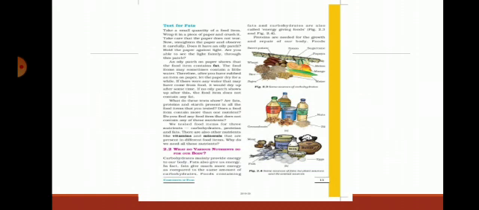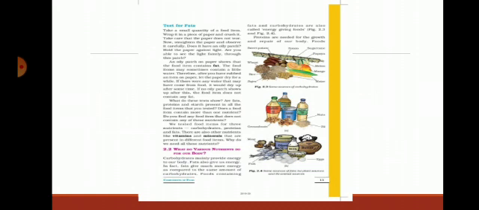The major components, what are they? Carbohydrates, proteins, fat, vitamins and minerals. The major ones. Okay. And also water and roughage. Okay. Today we study the first one, carbohydrate.